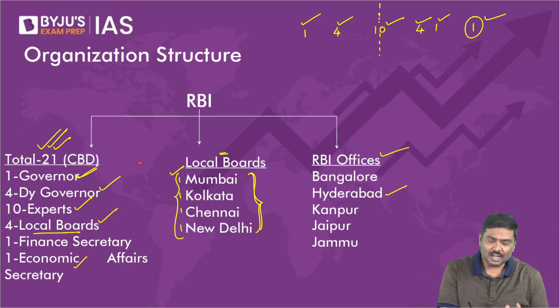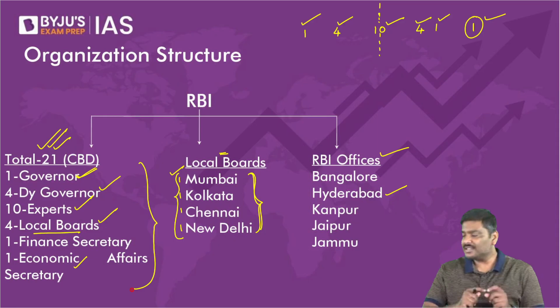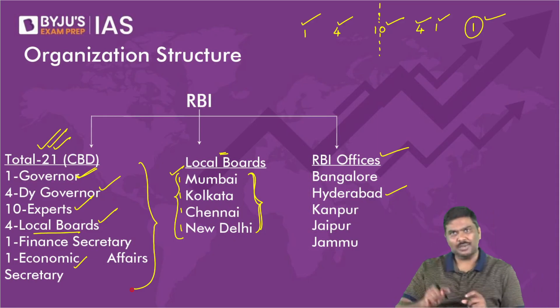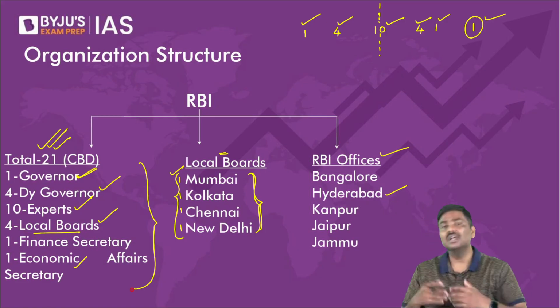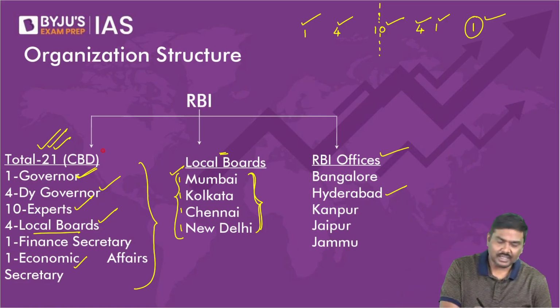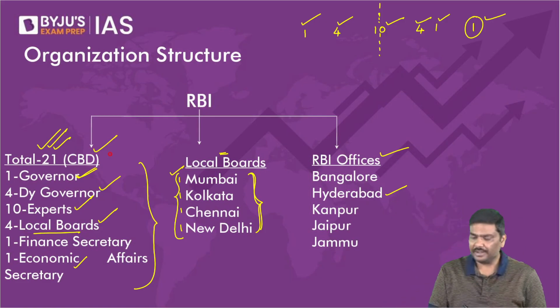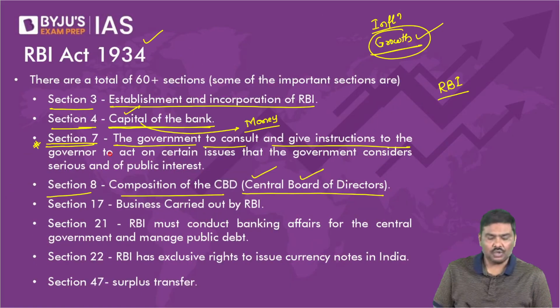So this is basically the organization structure of RBI. It is the Central Board of Directors which plays the most important role within RBI, and this is basically the authority which will take decisions for the Reserve Bank of India. Done? So this is section 8.